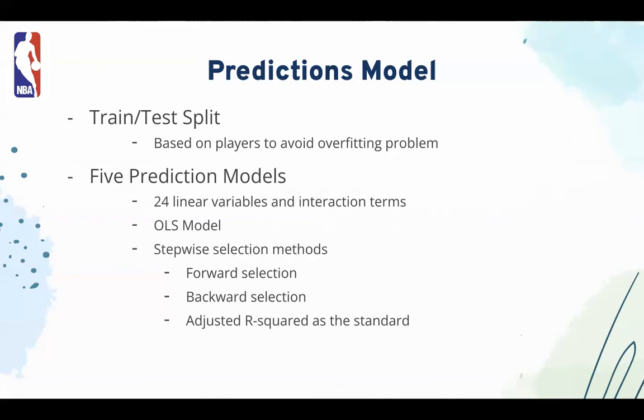The stepwise selection method is a method of fitting regression models in which the choice of predictors is carried out by an automatic procedure. In each step, one variable is considered for addition or subtraction from the set of explanatory variables based on the standard of MSE from cross-validation, AIC, BIC, or adjusted R-squared.